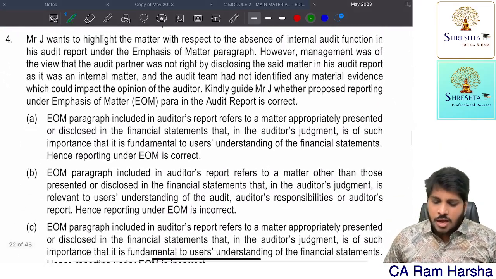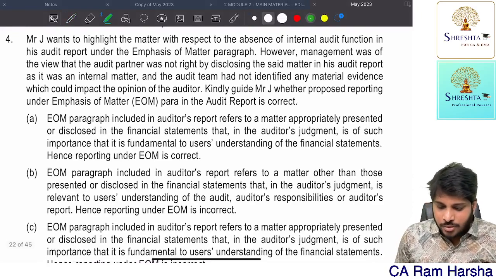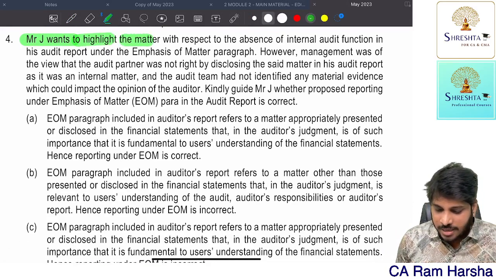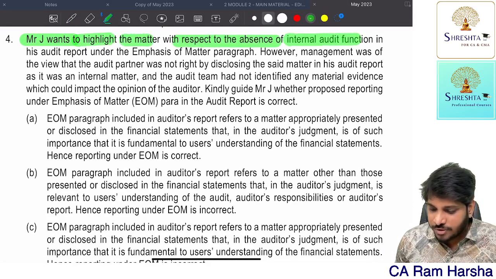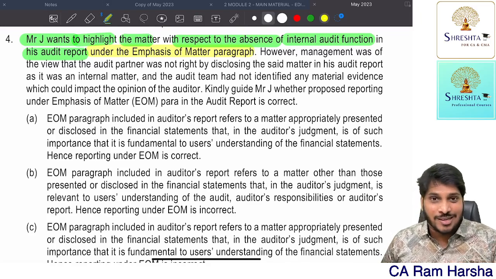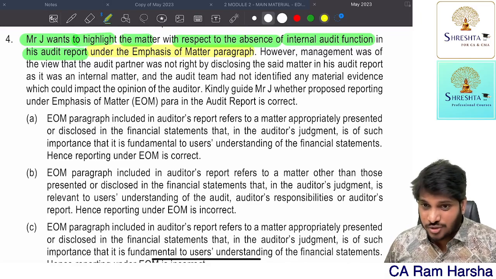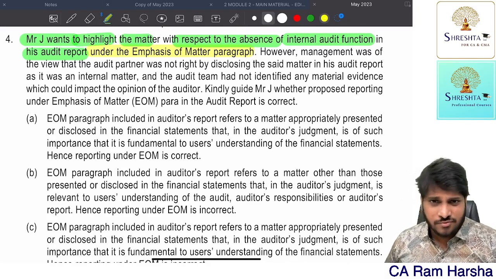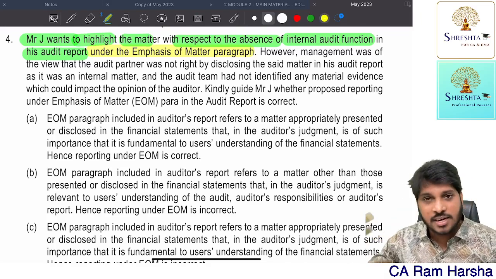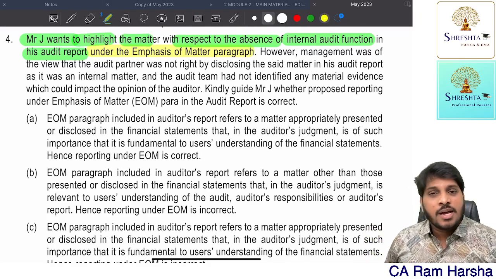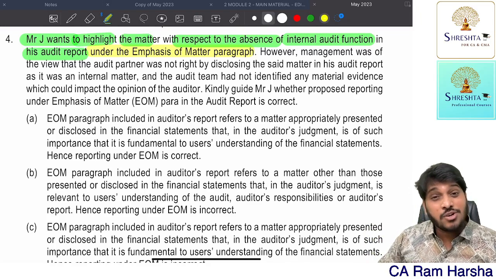Next, there is one more issue. Mr. J wants to highlight the matter with respect to absence of internal audit function in his audit report under emphasis of matter paragraph. Again wrong. See, if the company does not have internal audit, the auditor has to qualify first of all. Since for this NBFC CARO is applicable, under CARO we will qualify. Now here the auditor wants to highlight it under emphasis.